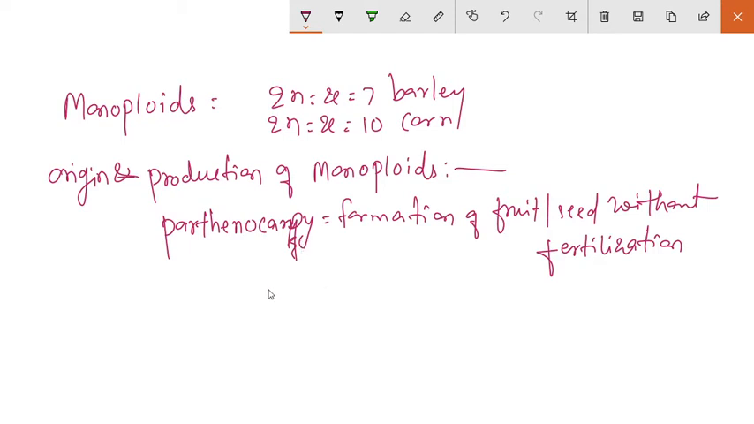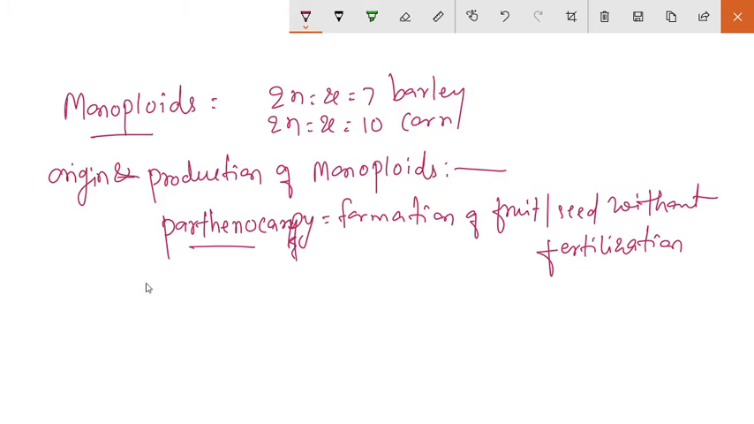That means there is only the female gamete, that is the ovule. There is no fertilization by means of the pollen grain. Therefore there is a single haploid nucleus in the ovule or in the female gamete, and due to parthenocarpy, the fruit and the seeds are formed without fertilization, and such fruit is known as parthenocarpic fruit. So this parthenocarpic development of the fruit is one of the causes of the origin of monoploids.